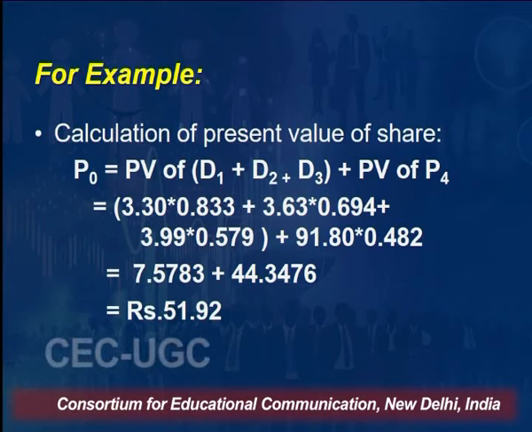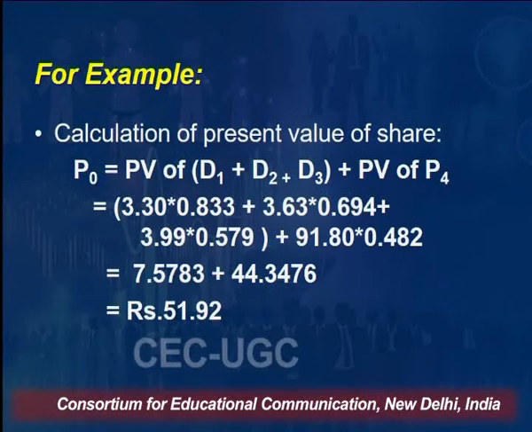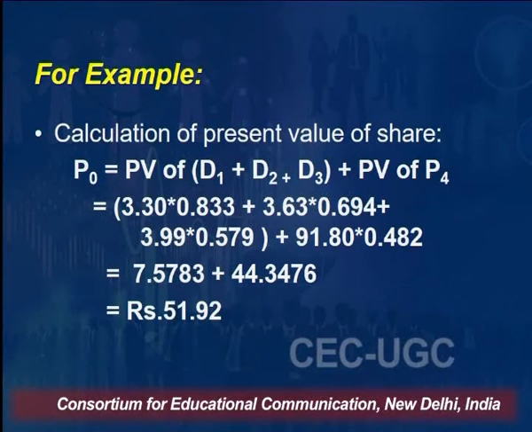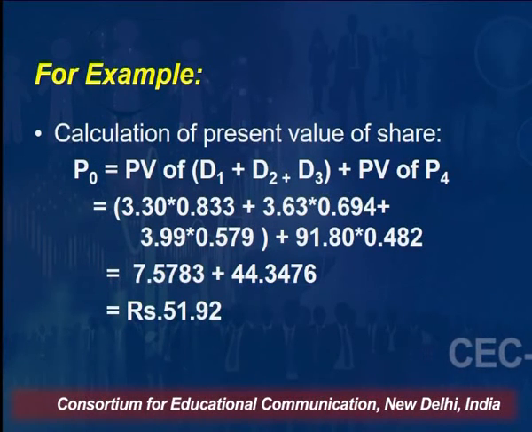If you calculate the present value of the stream of dividend which you will be getting in 10 years, and the present value of the share price which you will be getting after 10 years, you will come to know what will be the current price of the share. So this is called the variable growth model, friends, right?